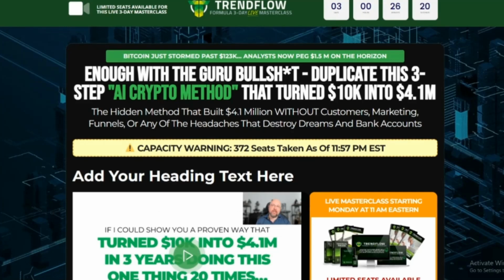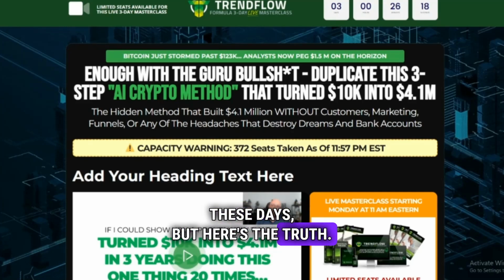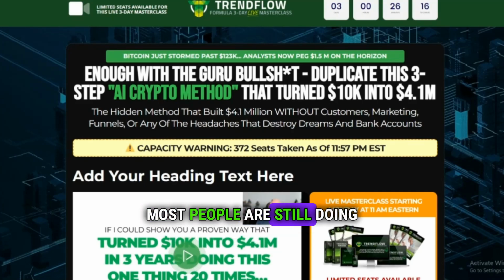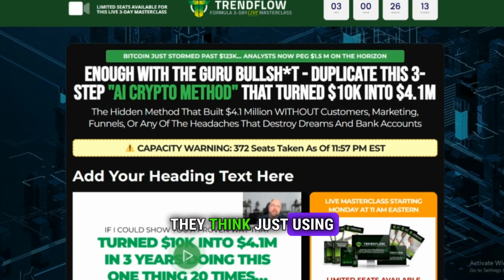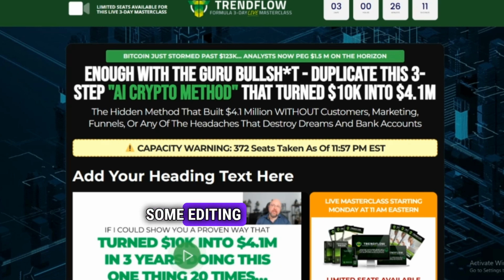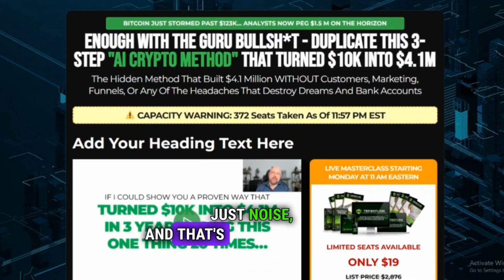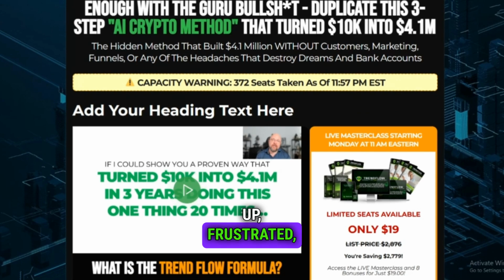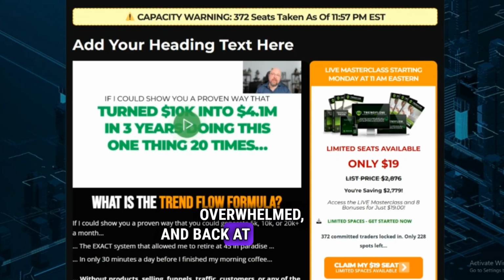Everyone's talking about AI these days, but here's the truth. Most people are still doing it wrong. They think just using ChatGPT or some editing tool will make them money. But the reality? Without a system, AI is just noise. And that's why so many give up, frustrated, overwhelmed, and back at square one.